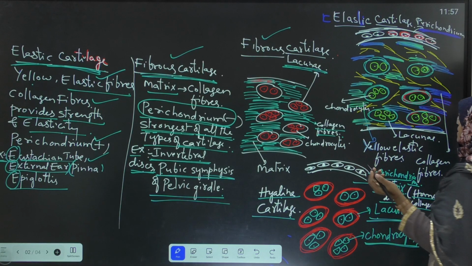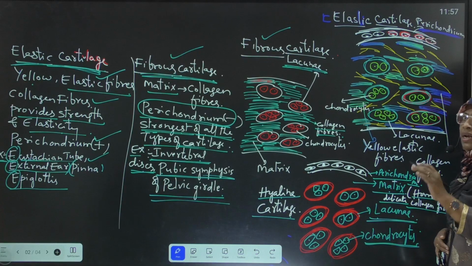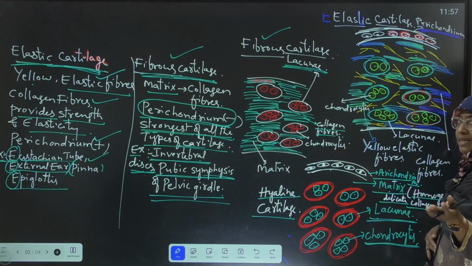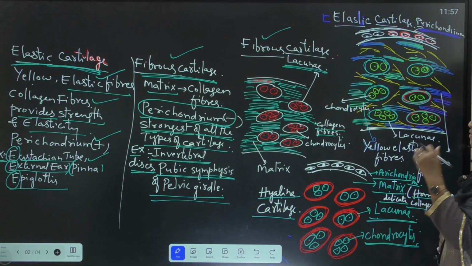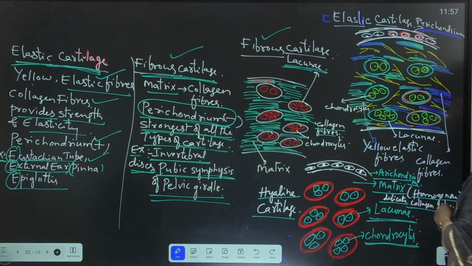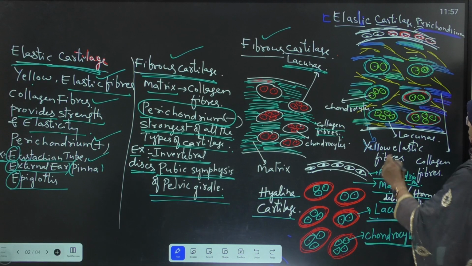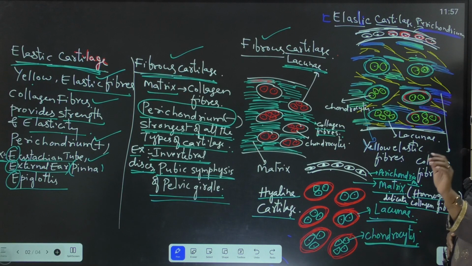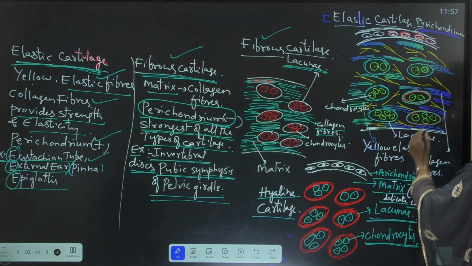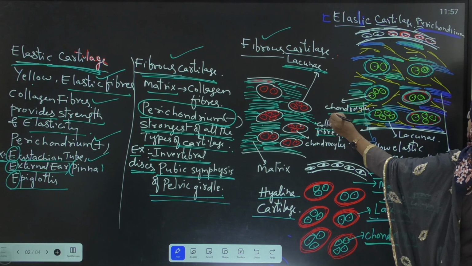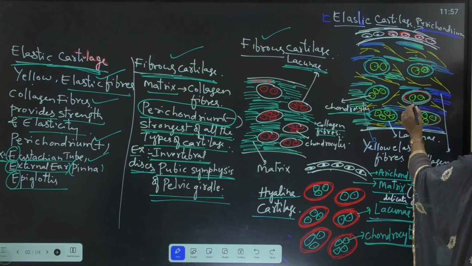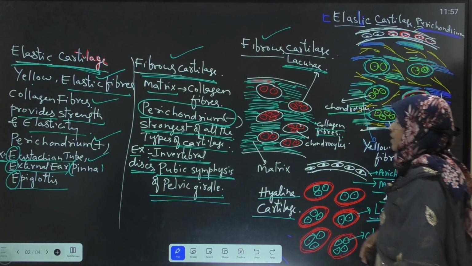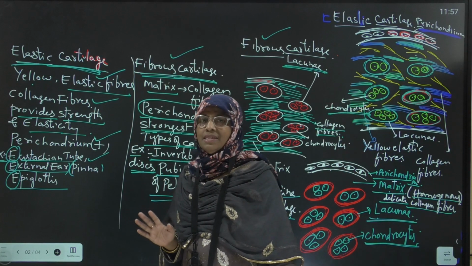Means elastic cartilage consists of yellow elastic fibers and also white collagen fibers. Which fibers are dominant in elastic cartilage? Yellow elastic fibers. In between the matrix, lacunae are present. Fluid filled spaces which enclose 2 to 4 chondrocytes. This is about the elastic cartilage. With that, the explanation of cartilage is completed.